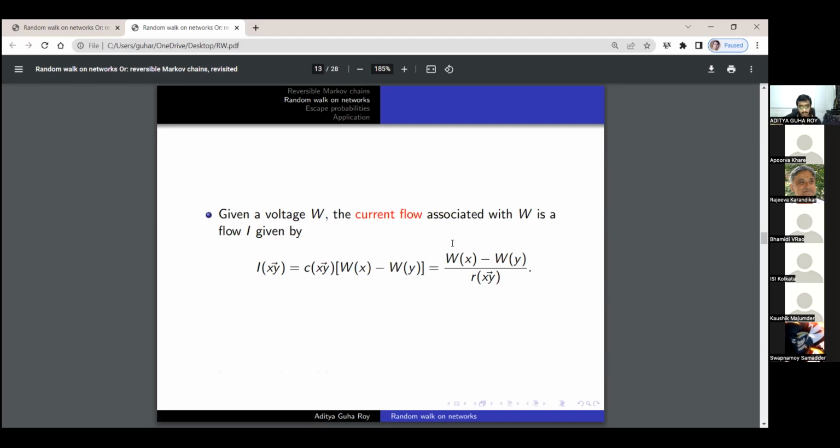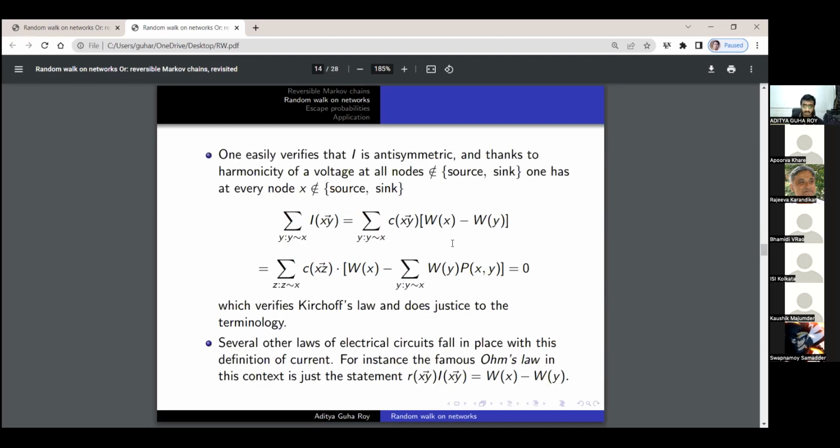We have said that I is a flow, but we should do justice to that terminology. It is easy to verify that I is actually antisymmetric, because Rxy is Ryx and Wx minus Wy is the negative of Wy minus Wx. And thanks to harmonicity of the voltage at all nodes except the source and the sink, one has, at every node x other than the source and the sink, if we sum over Ixy over y adjacent to x,